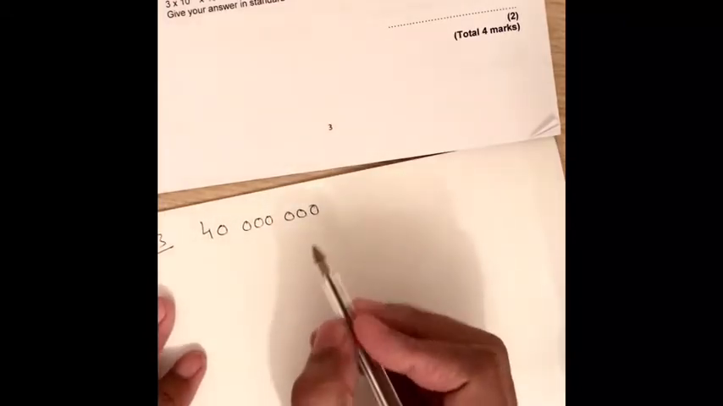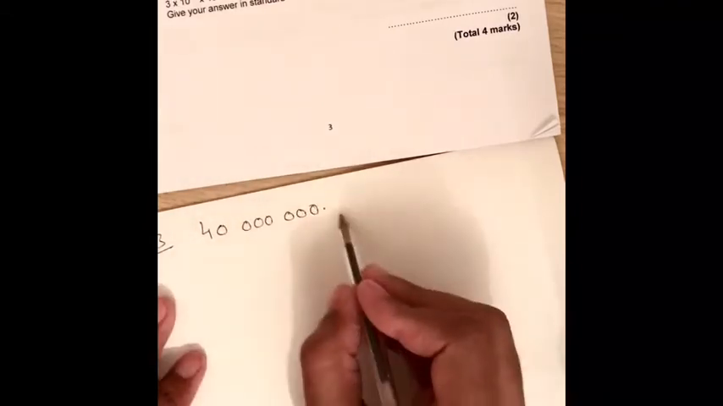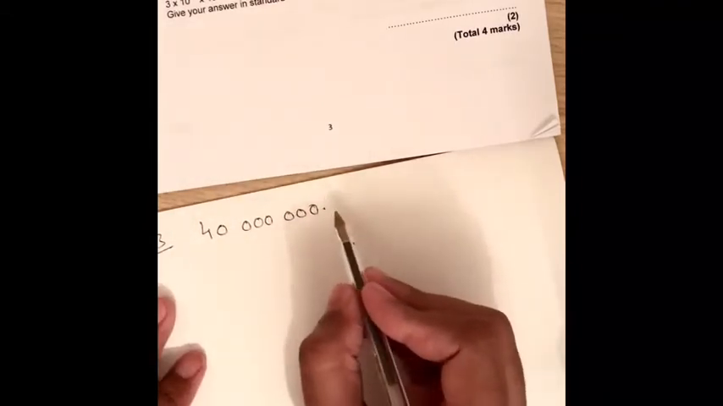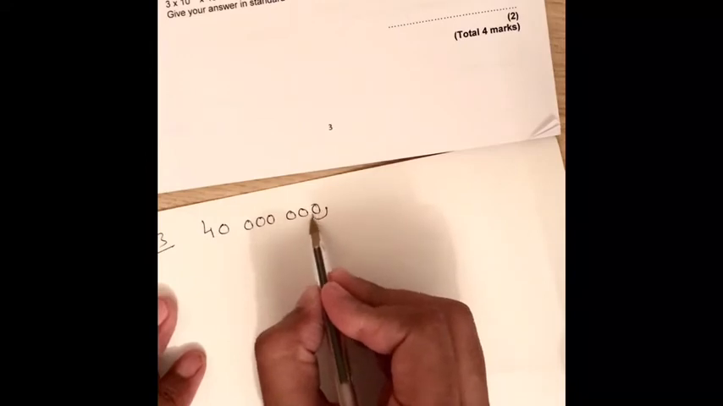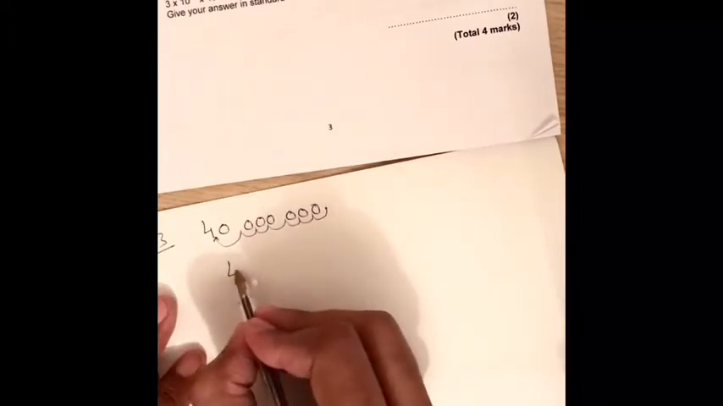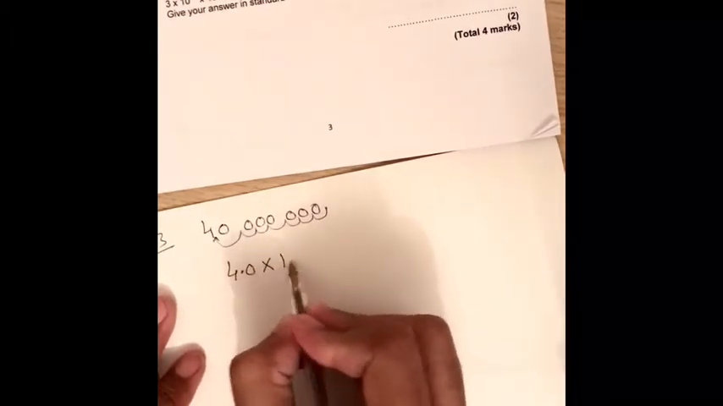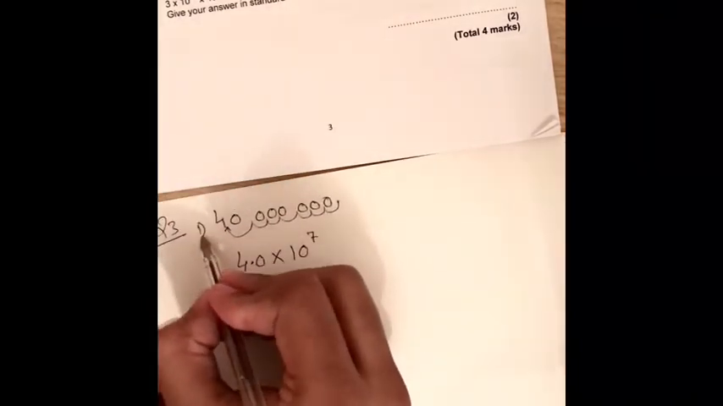First of all, same thing: the decimal point is here because there is nothing else here, the end point is called a decimal point. So we are moving from right to left. The power will be positive: 1, 2, 3, 4, 5, 6, 7. So 7 places moved, so 4.0 times 10 to the power positive 7. This is our answer for the first part.